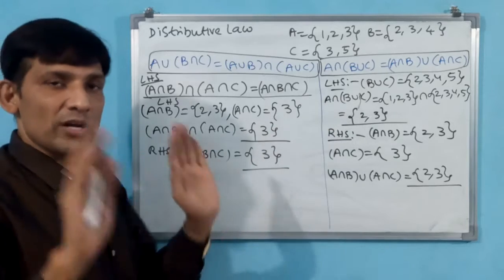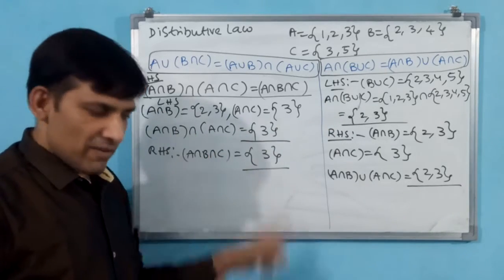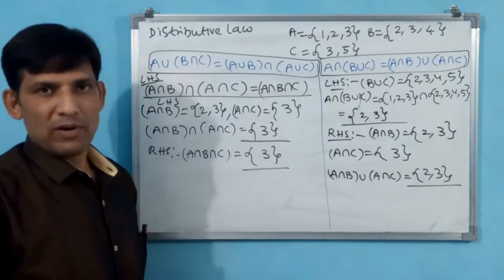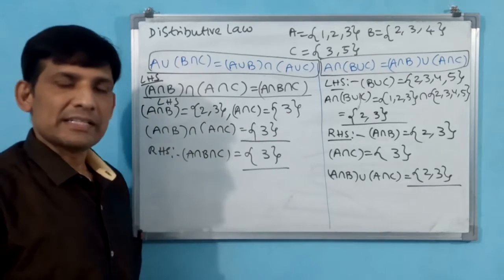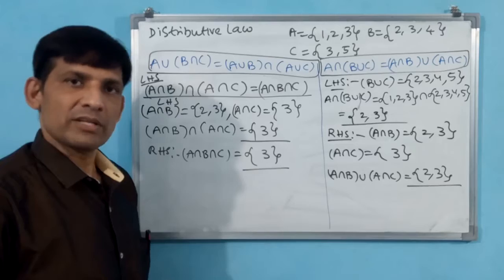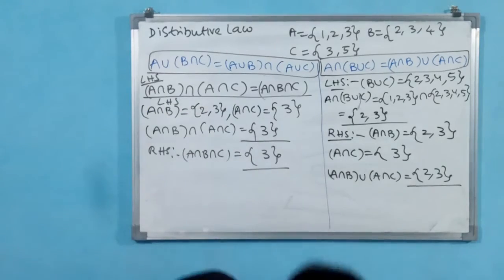These 3 results are required for our further exercise problems. Now n of A union B union C. Shall we go for that property?